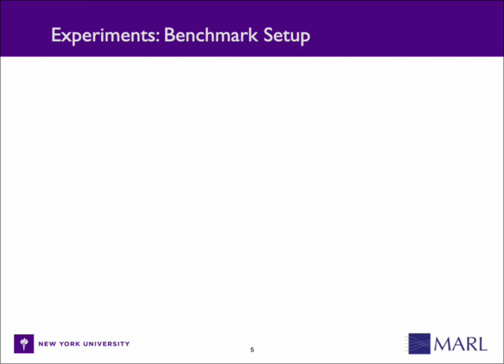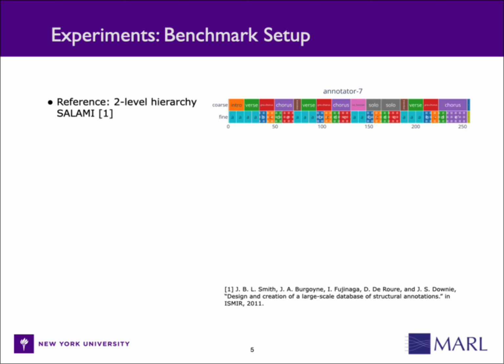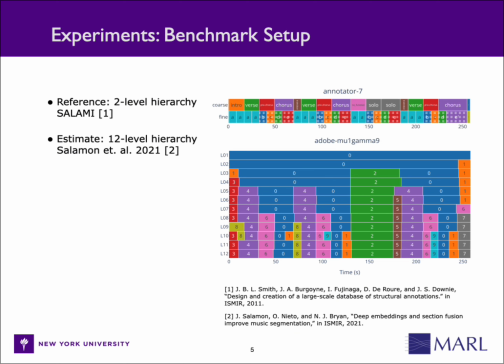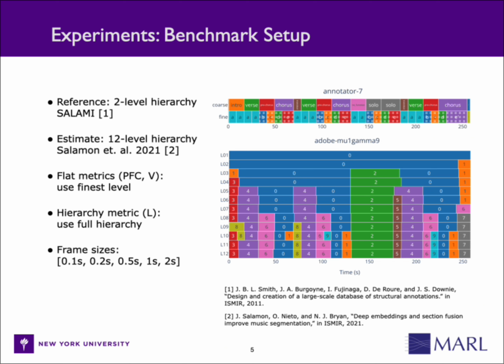For benchmarking our implementation, we use the two-level reference hierarchies provided by the Salami dataset. For estimates, we obtain the 12-level hierarchies produced by Salomon et al.'s 2021 method. When benchmarking flat segmentation metrics, we use the finest levels from the hierarchies, and for L measure, we use the full hierarchies. We use 5 different frame sizes for running the frame-based metrics, and all experiments are conducted on a 2021 MacBook Pro with Python 3.9 and MIR-Eval version 0.8.2.